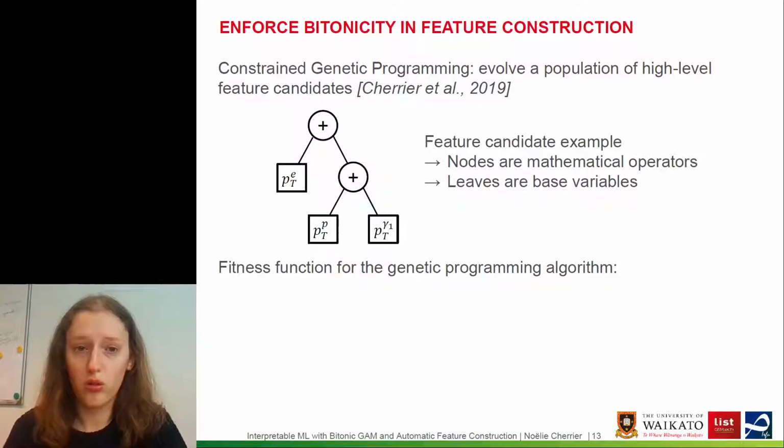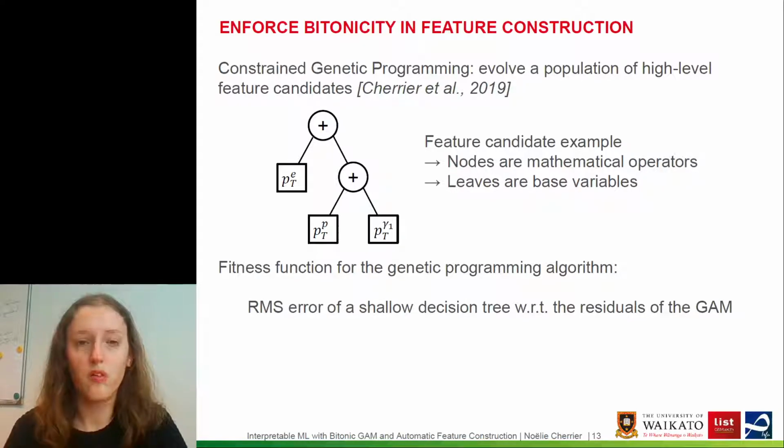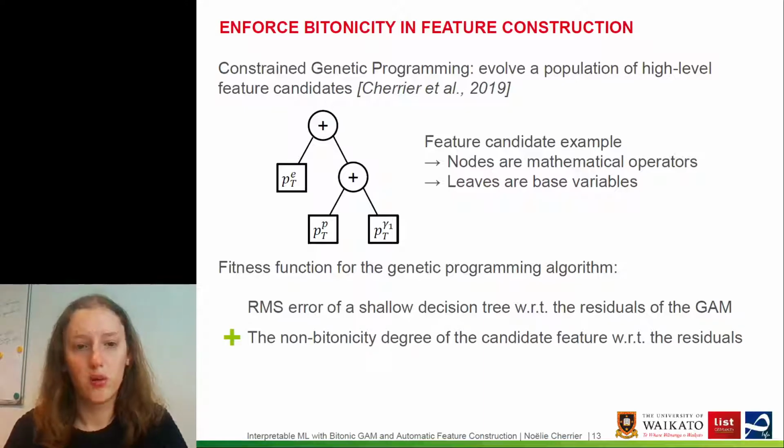And the fitness function for our genetic programming algorithm in the particular context of GAMs will be, first, the RMS error of a shallow decision tree with respect to the residuals of the GAM. I will explain what these residuals are just after. Plus the non-Bytonicity degree of the candidate feature with respect to these residuals.